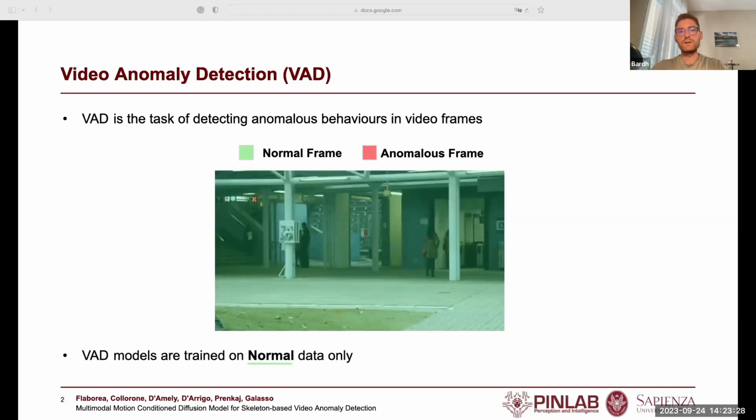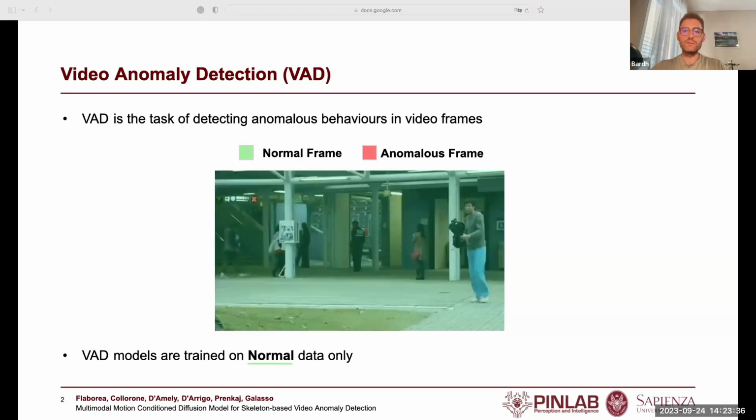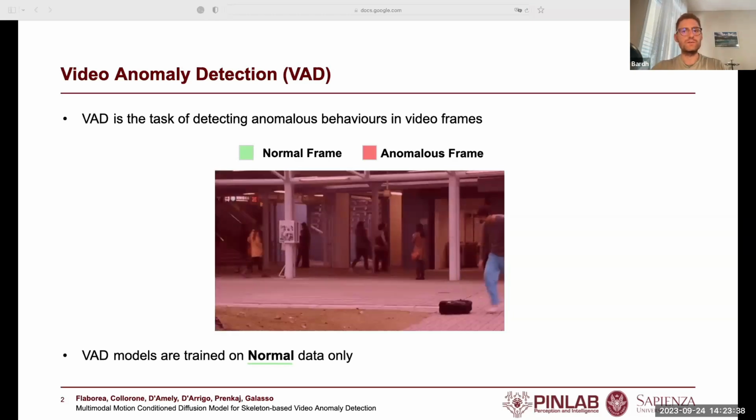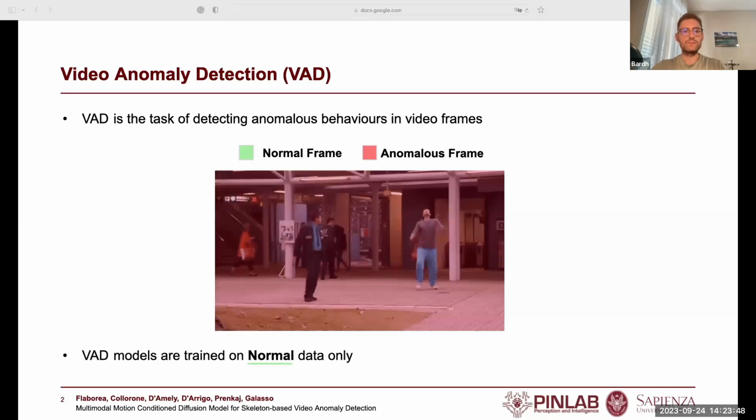Generally, models for video anomaly detection are considered one-class classifiers. They focus only on normal data, which neglects the diversity of normal behaviors. For example, the walking people have different strides and can move laterally, like the security guy in the foreground. All these components, even within the normal data itself, might make the task very complex.